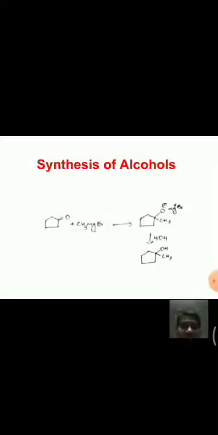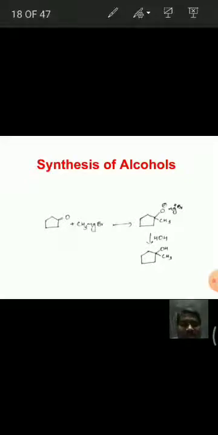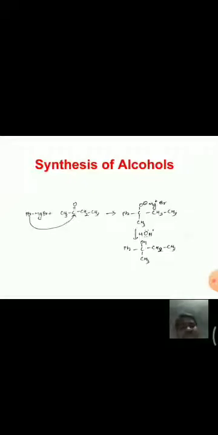And coming to this, see here, this is cyclopentanone. With this, when methyl magnesium bromide is treated, we get this type of alcohol, 1-methylcyclopentanol. See here, one more example. When phenyl magnesium bromide is treated with this butanone, that is a ketone, we get tertiary alcohol. We get that molecule. It's very simple, nothing complicated in this.